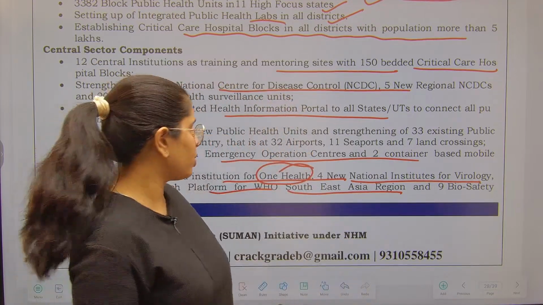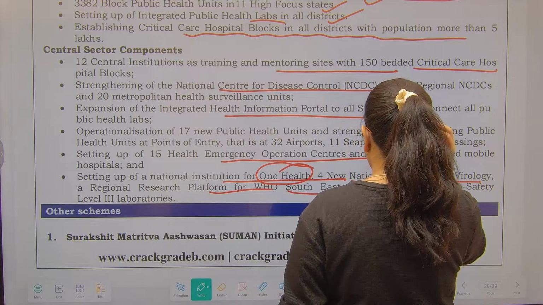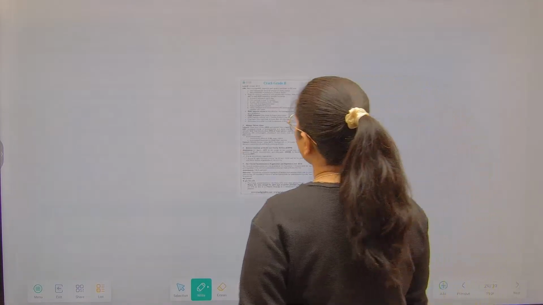Now talking about the Surakshit Matritva Ashwasan Suman initiative under the National Health Mission.